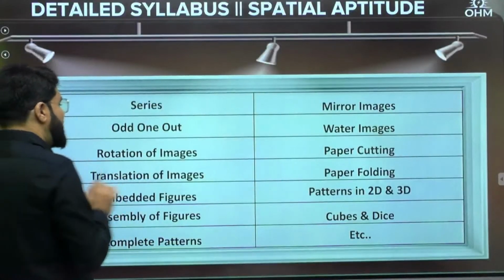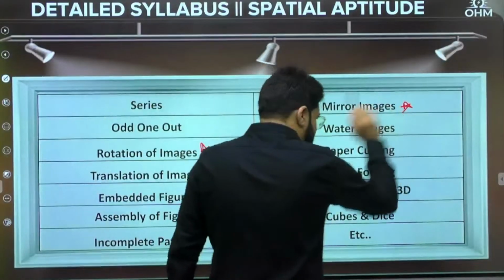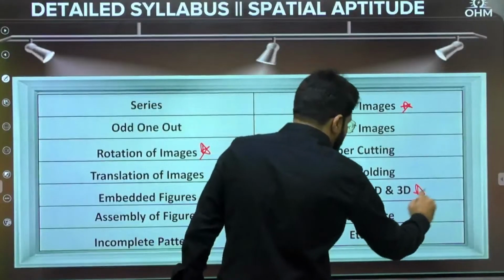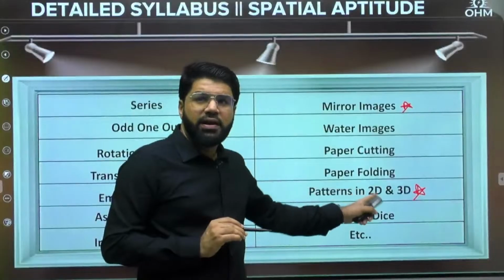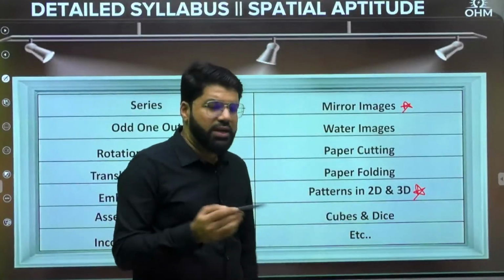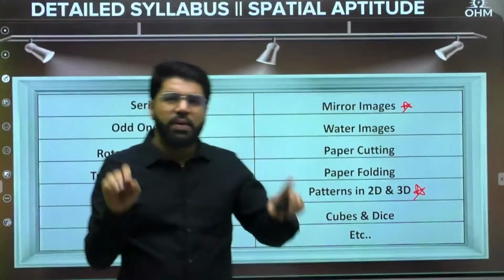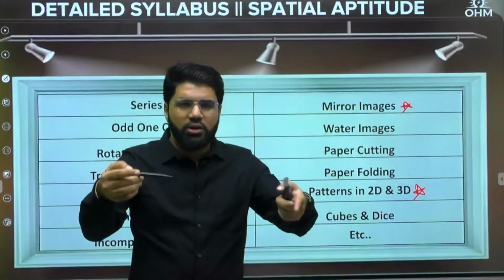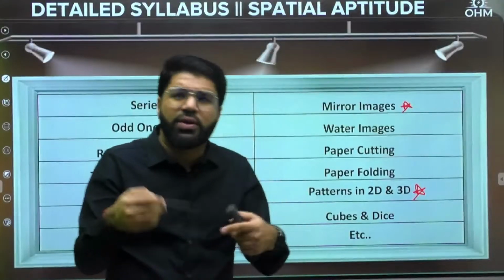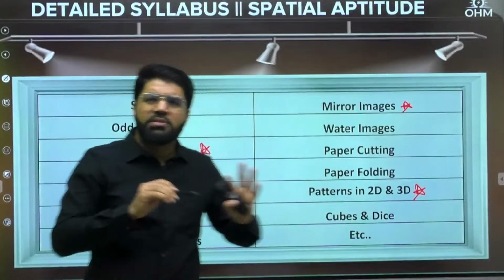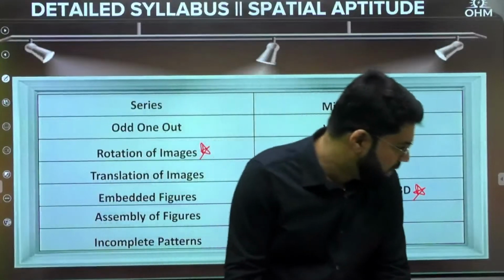Out of this, I'll tell you the rotation of image concept, then mirror image, very simple but still important, patterns in 2D and 3D. In fact, patterns in 2D, 3D can also use some concepts from mensuration and geometry. Like a plain piece of paper, when you roll it, it will convert to a cylinder. So anything which relates to figures, visualization of images, comes under spatial aptitude. Okay, so a rectangular sheet of paper. I don't think I have it right now, but okay.